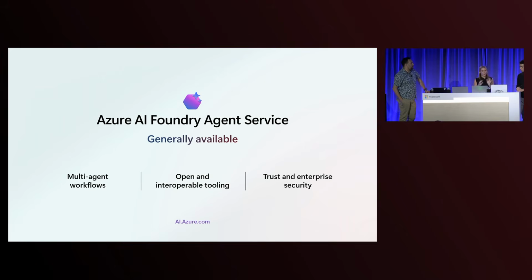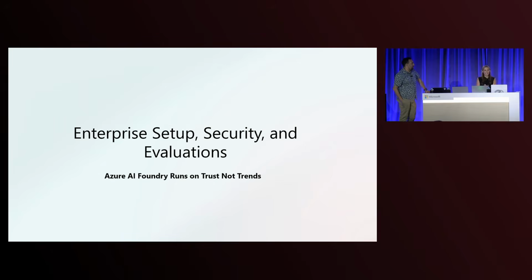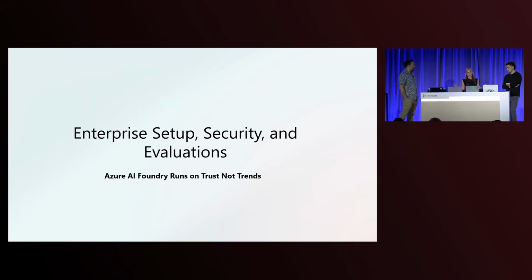But before we get deeper into our application, one call out I think is really important to make that doesn't get said enough is that none of this would be possible without our enterprise foundation. We know because MSIT is very, very strict. That's right. But truly, security is our top priority and should be a top priority when building agentic applications, especially because all of these agents have to, in some cases, take actions on our behalf, interact with external systems, and there's just a lot of places where security threats and vulnerabilities could come into play.